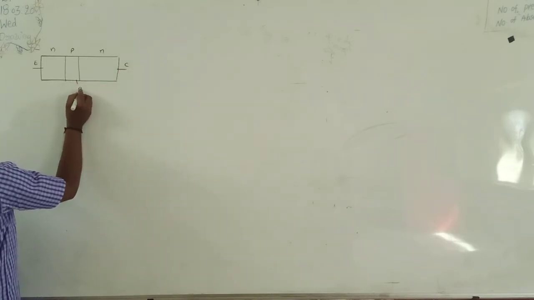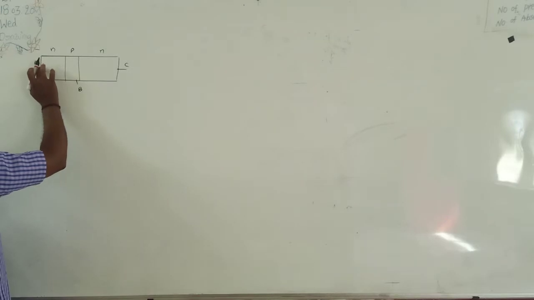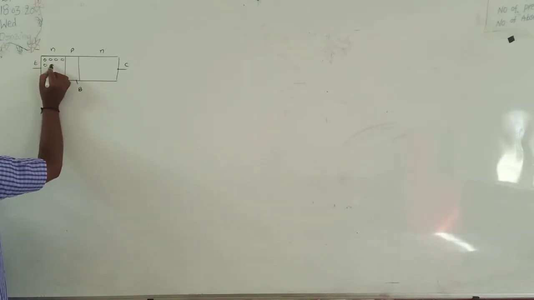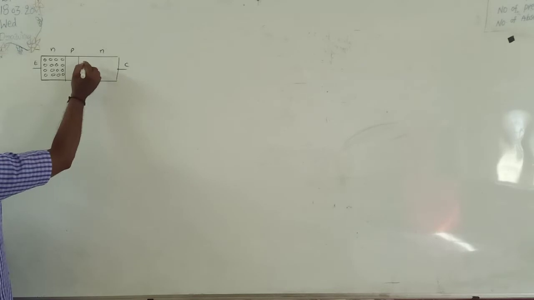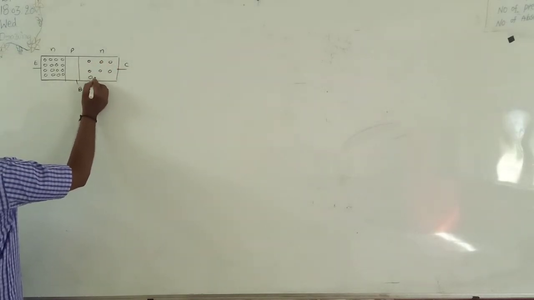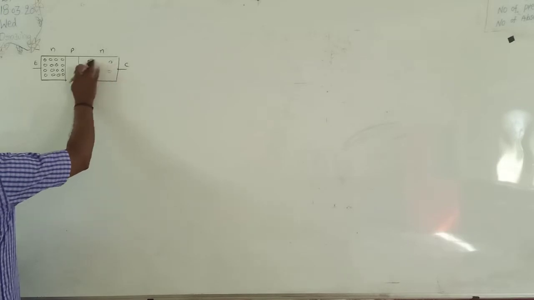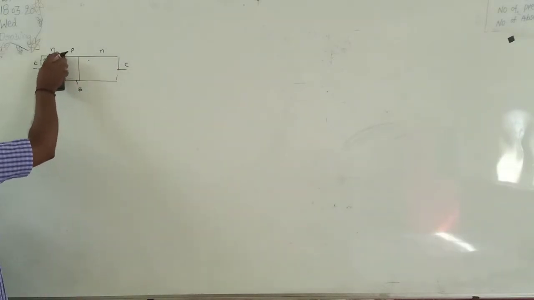The middle narrow region is called the base. On the properties of emitter, base and collector, the emitter is a highly doped material. It contains a large number of charge carriers. Collector is a moderately doped material.